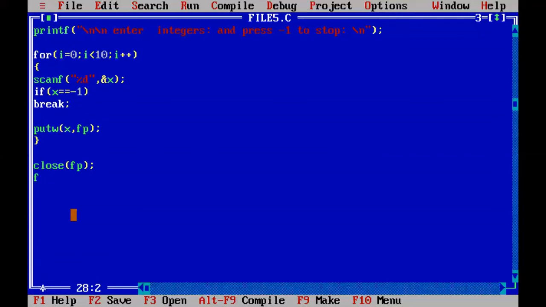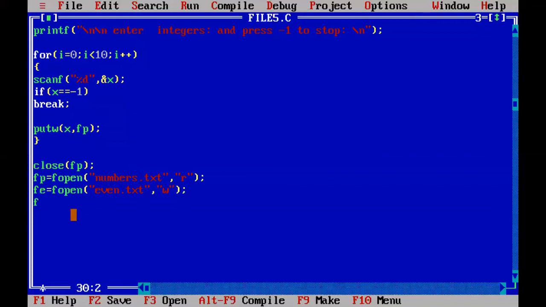So first open the file numbers.txt in reading mode. How to open? fopen, the file name numbers.txt, comma, in reading mode. The other two files, FO and FE, the even file must be opened in writing mode. The file name is even.txt, comma, it should be in writing mode.